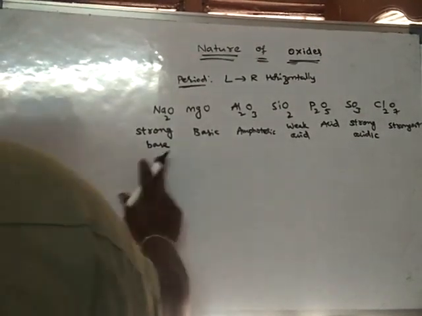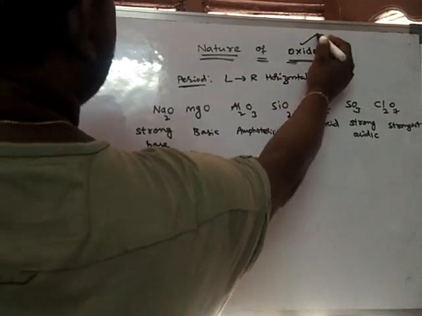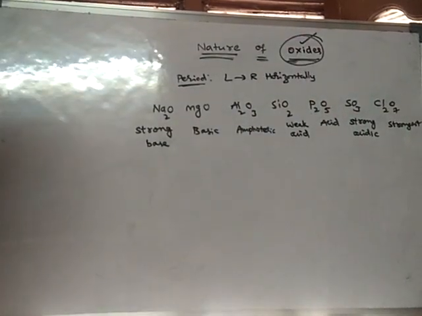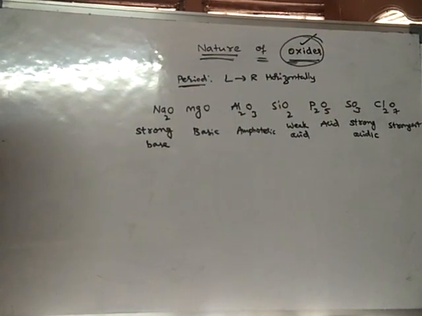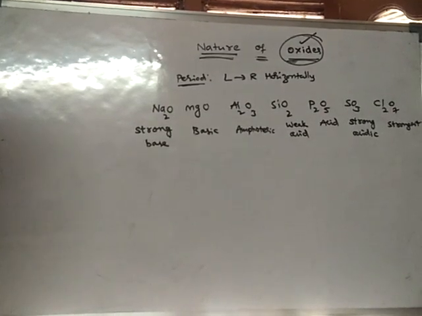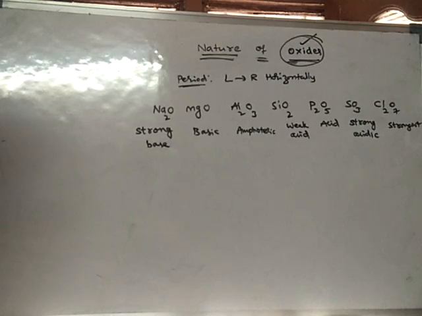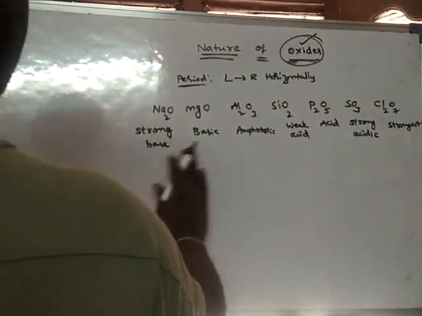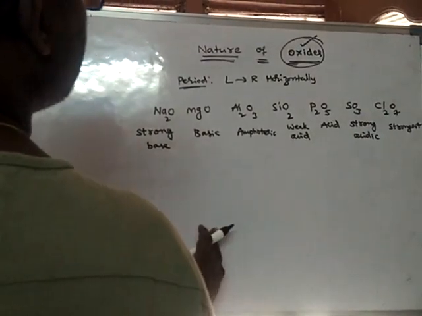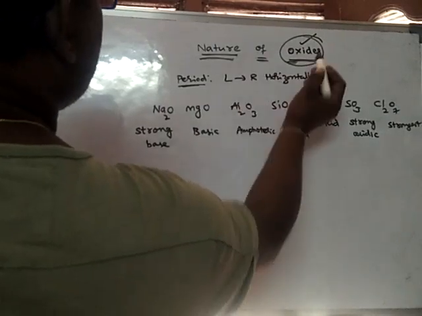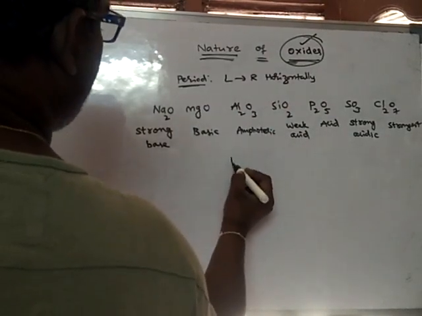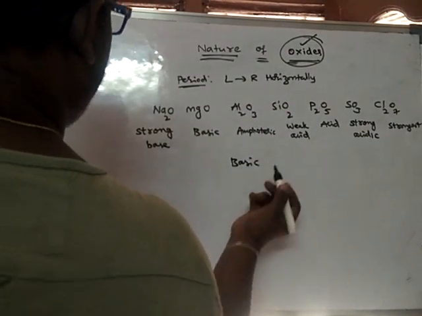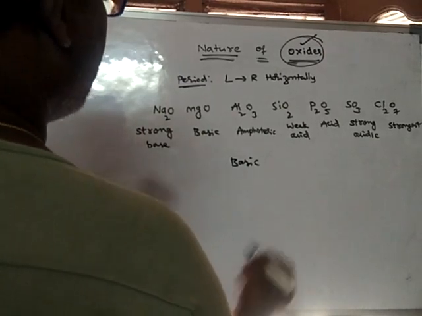So what is happening to the nature of oxides along a period from left to right? Oxides vary from basic to acidic.